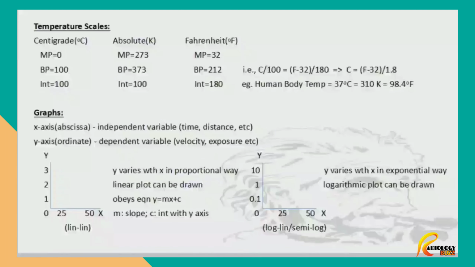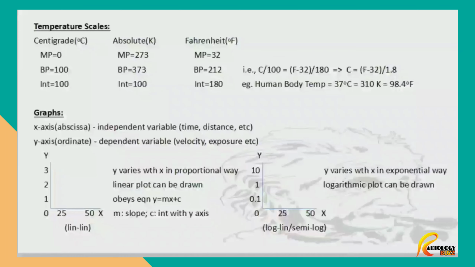Graph on the left hand side is a linear graph. As you can see, on the y-axis, measurement increases in a linear fashion, and in the x-axis also it increases in a linear fashion. That is, the interval between each measurement is kept same.